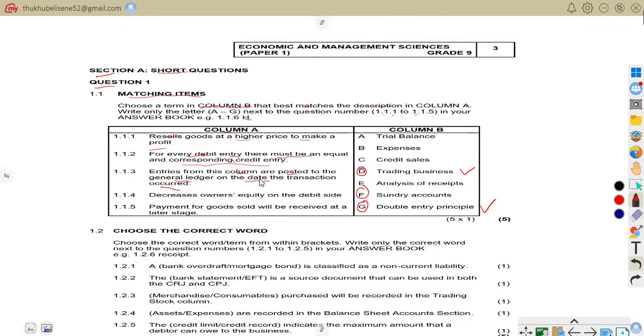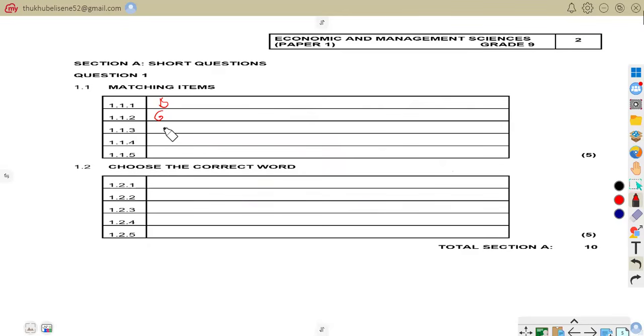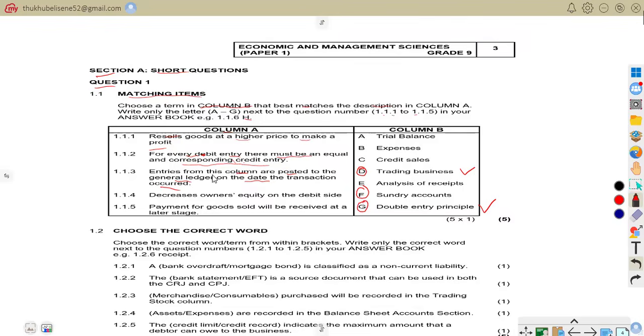So we have said the answer for 1.13 is what? Sundry accounts. Like I've said, sundry accounts are used for transactions that do not happen often and do not fit into main columns. So we come to our answer book and then write it. That is 1.13 F. So that is that. So now let us go to 1.14.